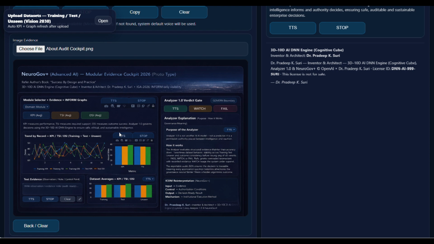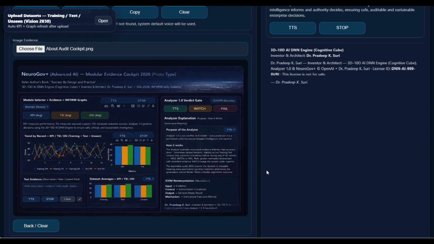Dataset averages bar chart, summary control point. The bar chart compresses the story into one view: how training versus test versus unseen compare on KPI/TSI/OSI. Auditors use this as a control checkpoint. If unseen averages drop, it signals deployment risk even if training looks excellent. In governance terms, training is education, test is controlled discipline, and unseen is real-world trust. For approval, auditors expect unseen OSI to stay close to training OSI, otherwise the system is restricted to inform-only guidance and must remain under a governance gate.